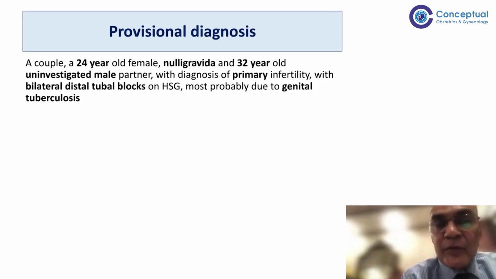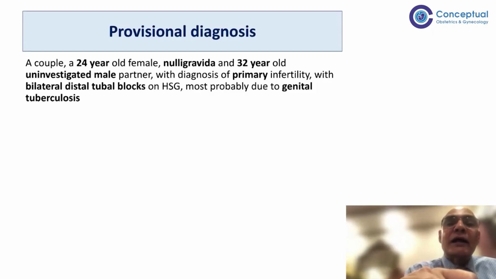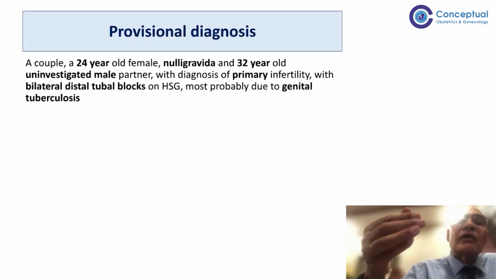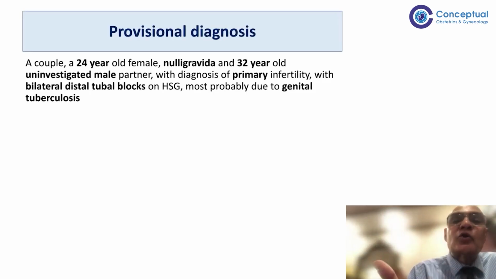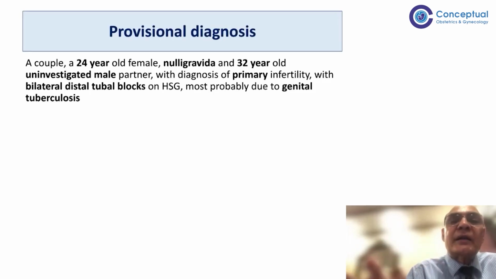The problem is that if we depend only on AFB microscopy or AFB culture, then in histopathology we look for epithelioid granuloma, or we may even see local lymphocytosis in the epithelium or granulomatous inflammation. All those are evidence of tuberculosis, because the endometrium is shed every month. So there is not adequate time for the epithelioid granuloma to be formed. That's why even local lymphocytosis in the endometrium or granulomatous inflammation of the endometrium are also signs of endometrial tuberculosis in a suspected patient like this. So that can be done.